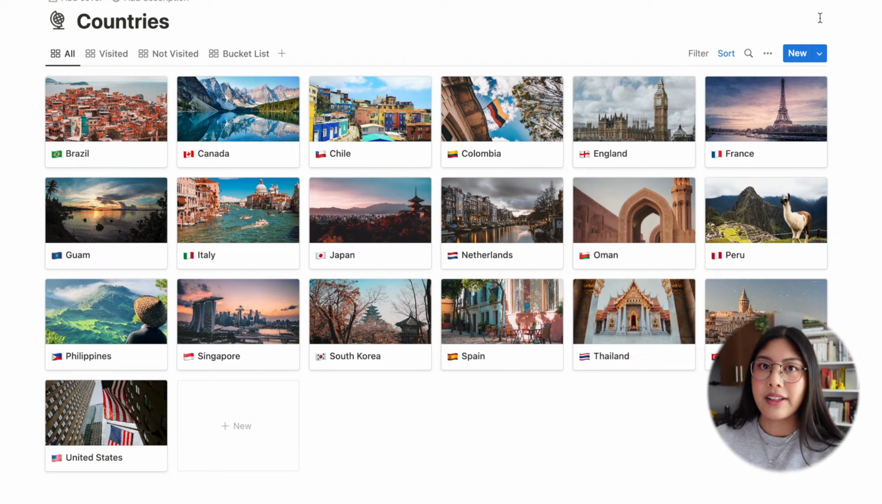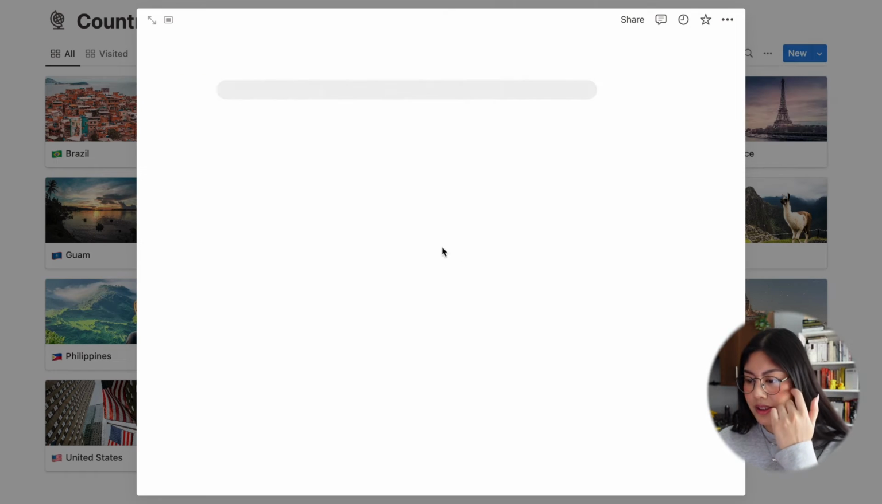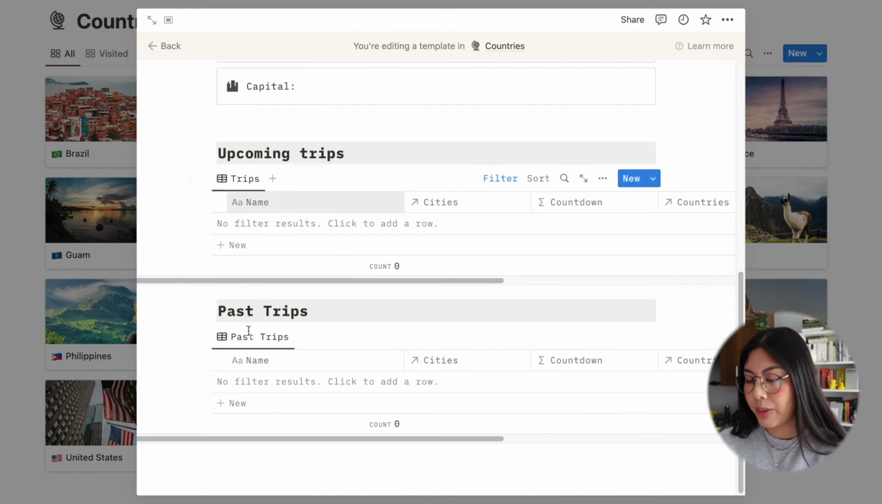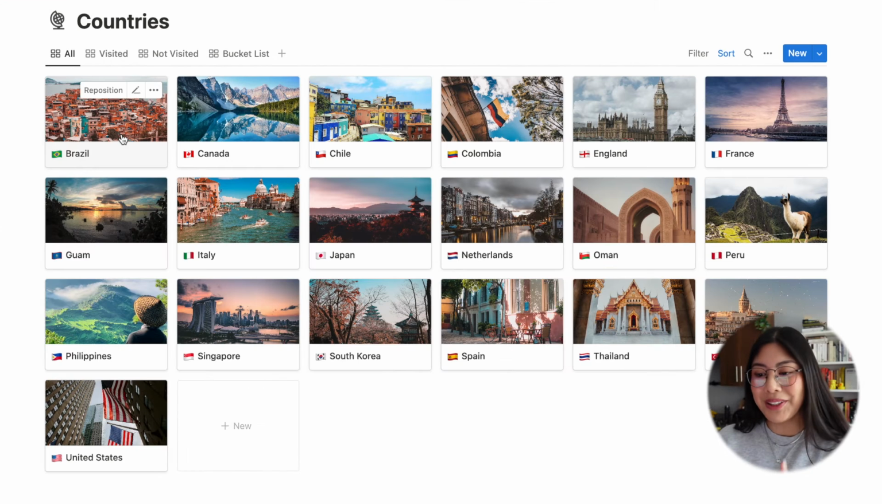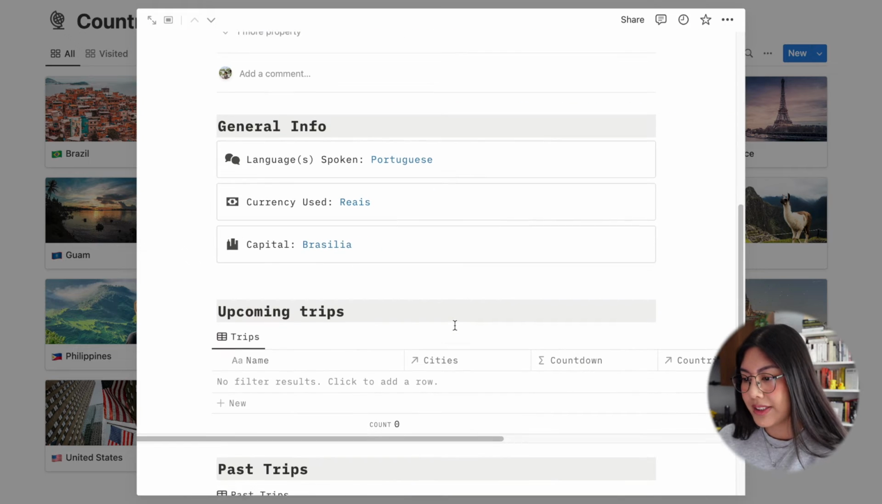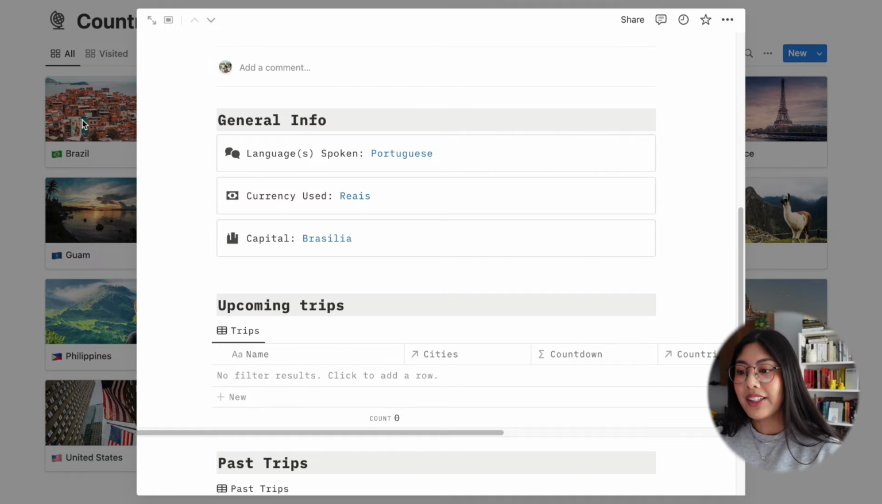So if you wanted to add a new country, I have a template here for that. And let's go into that so we can see what it looks like. I've actually added into the template some general info. So you can put in here the languages that are spoken in that country, the type of currency that is used in that country, and the capital of the country. And then like I said, you have the upcoming trips and the past trips here. And I think this is fixed. Yeah, this is fixed. So the template is definitely fixed now. I guess I just didn't update some of the countries, but I think some of them are updated. So Brazil is updated, and I have the general info filled out for Brazil. So that's how the countries look.